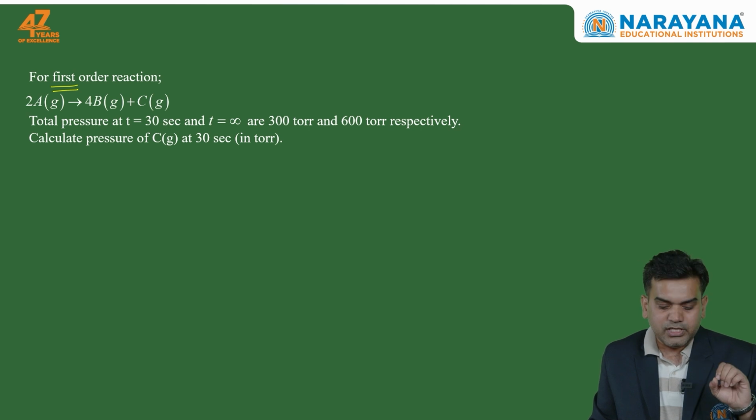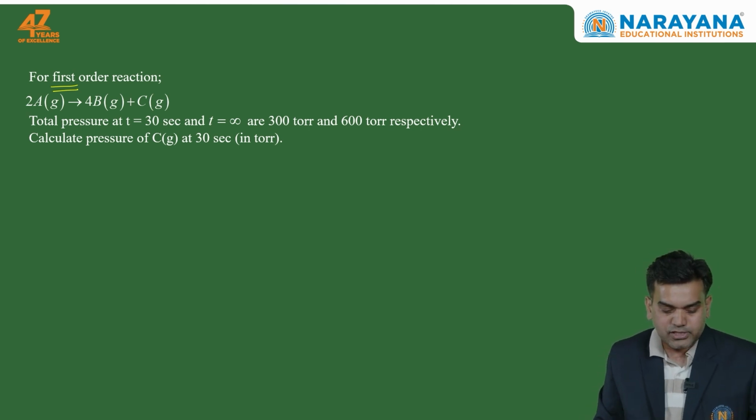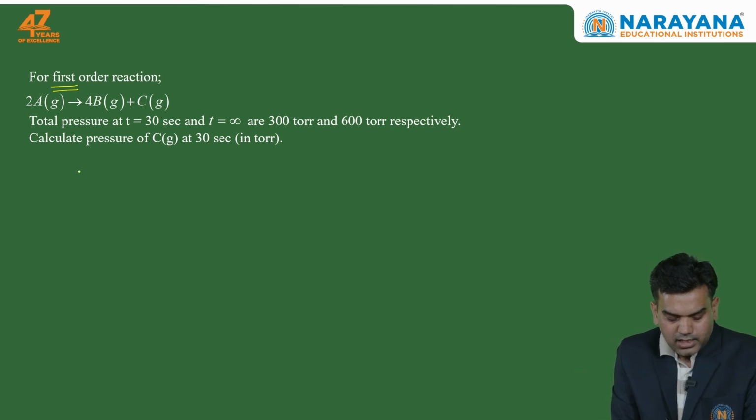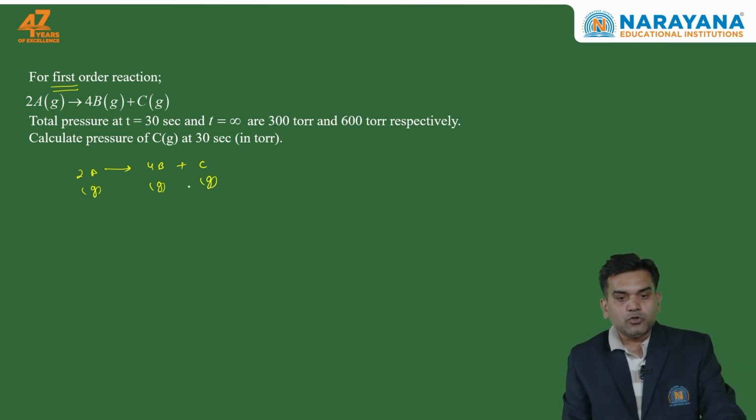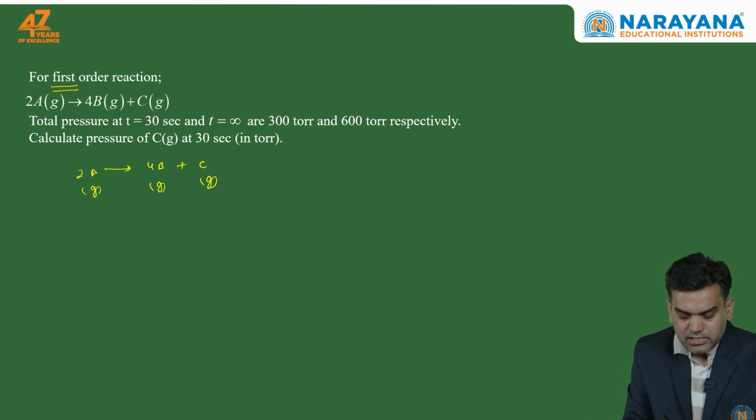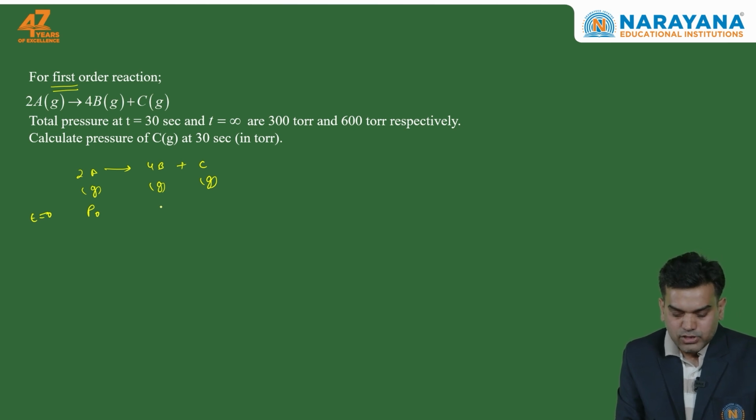So we don't need to apply that equation Kt equal to log natural A naught by A. This is a simple kind of reaction. When 2A is reacting and giving 4B plus C, all are in gaseous phase. I don't know the initial pressure at t equal to 0, so I have assumed, let's say, this pressure was P naught. Since the reaction has not started at t equal to 0, the amount of B and the amount of C will be equal to 0.